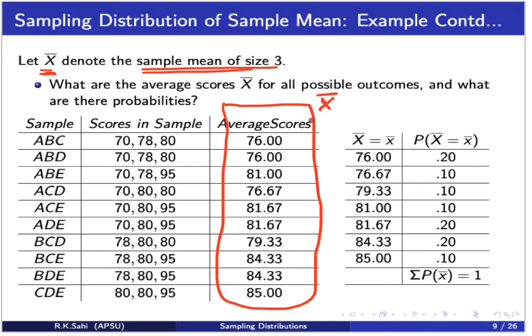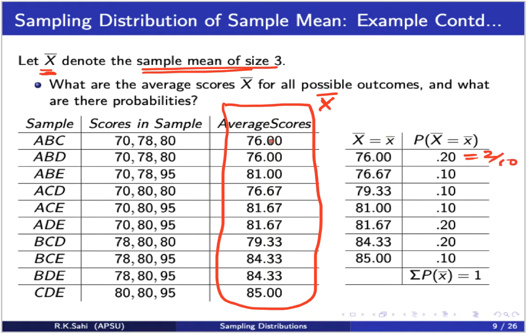If it's a random variable, remember, it will have a probability distribution. That simply means this sample mean will take some values, and each of these values will have a probability. Let us look at what values the sample mean can take. It can take 76. How many times does it take 76? 2 times. So the probability is 2 out of 10, which is 0.2.